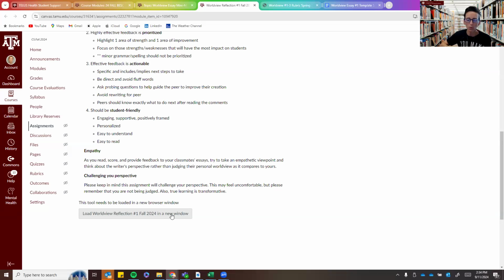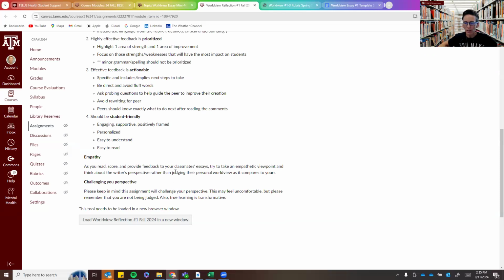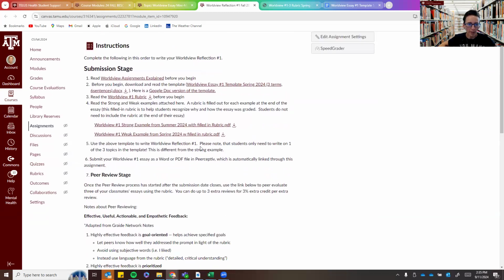So this is the same rule for just about anything that sends you outside of Canvas that's linked. You need to access that assignment specifically as you try to complete it. So make sure that you load it and you access it from there.